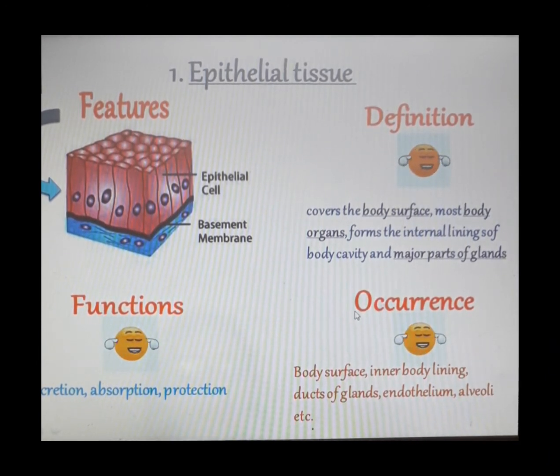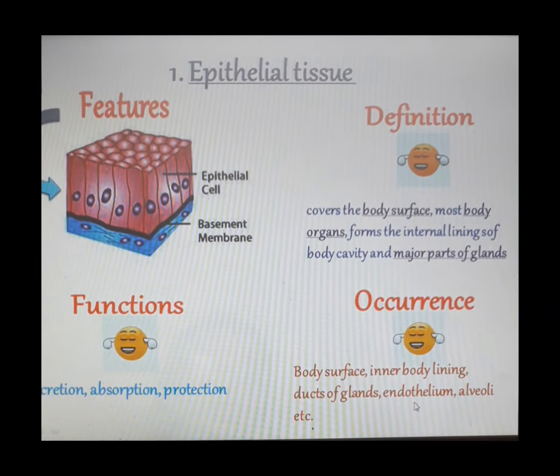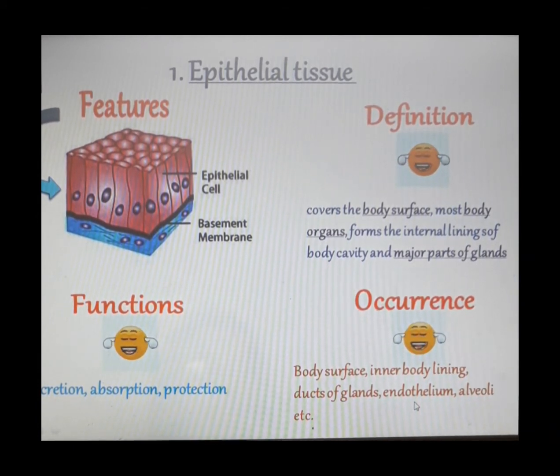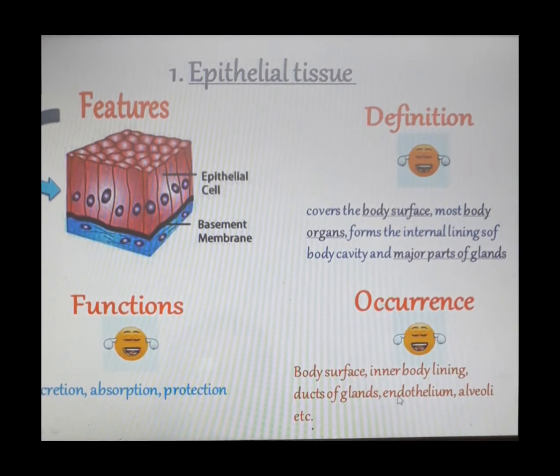Now, when I talk about its occurrence, just now I told you that it is going to cover the body surface, inner body lining, ducts of glands. Plus, it is also going to form endothelium. What is endothelium? The walls of blood vessels are referred as endothelium. The blood vessels are arteries, veins and capillaries. When you talk about their walls, you will find that the epithelial tissue is involved in the formation of those walls and they are referred as endothelium.